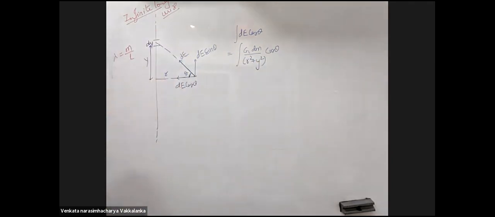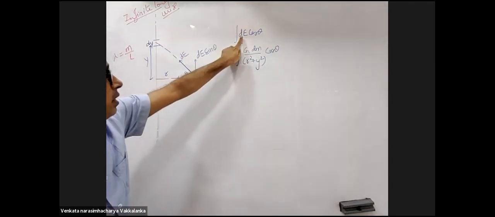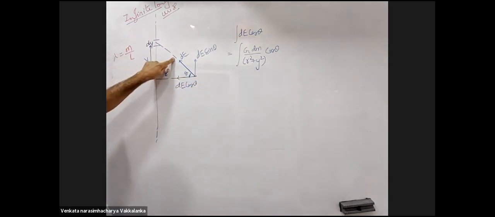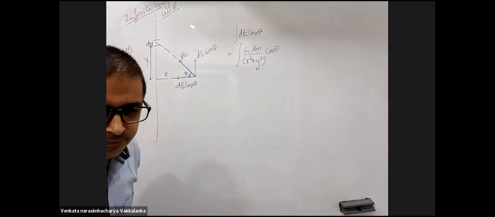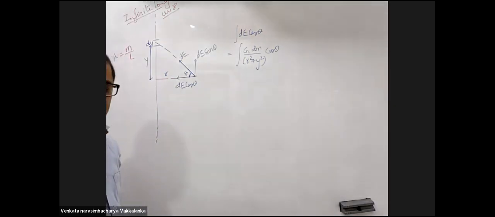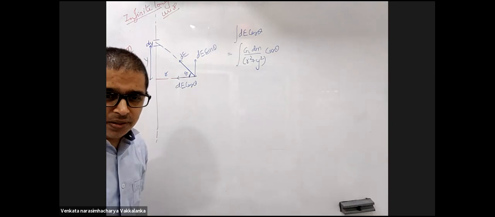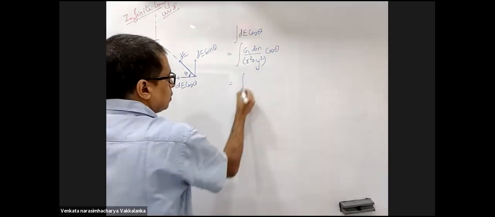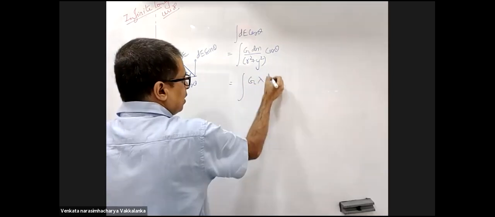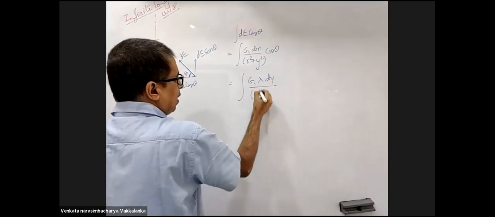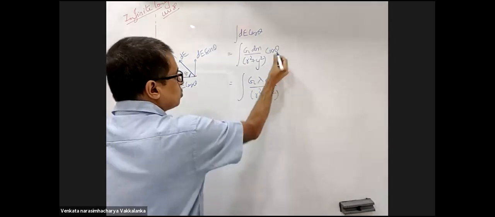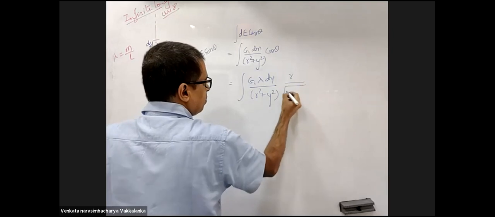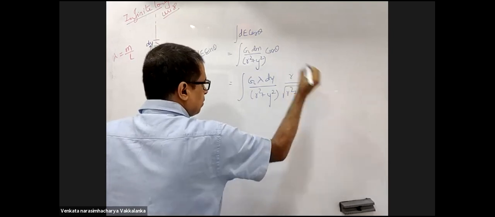Pythagoras theorem. dE here will be G dm by this distance whole square, which is G lambda dy by r square plus y square. Cos theta is r divided by root over of r square plus y square.